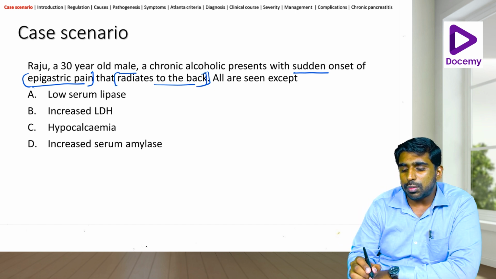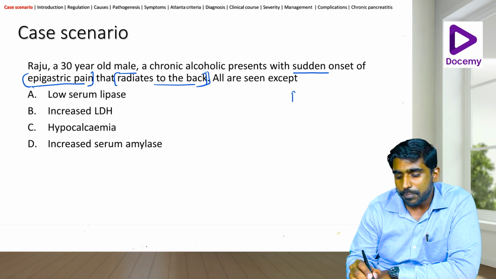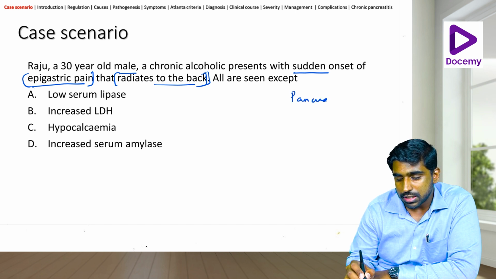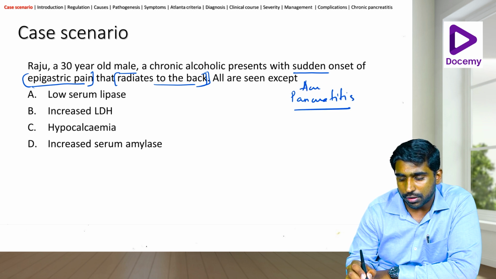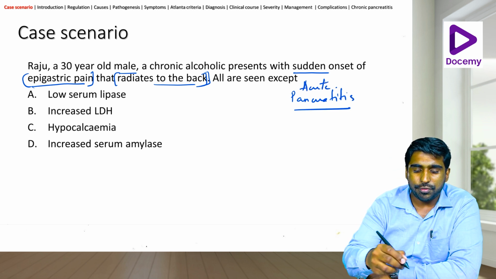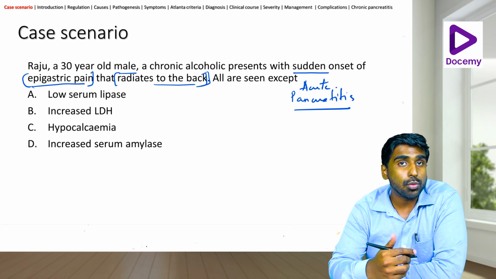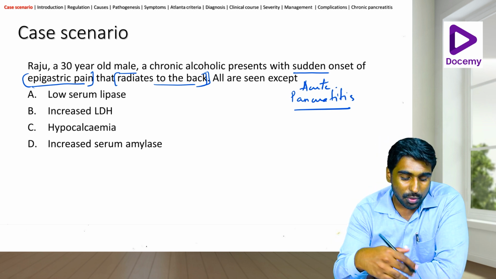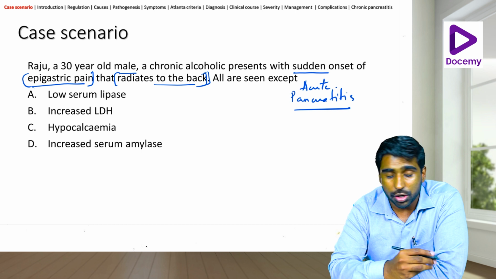So, the first thing that we think of in this case is pancreatitis, or as we call it, acute pancreatitis. Once I finish dealing with the particular chapter, we'll come back to this question and see how we're going to answer this.